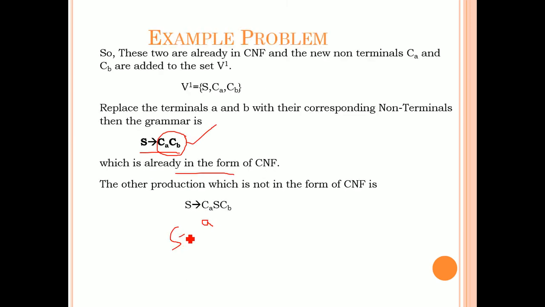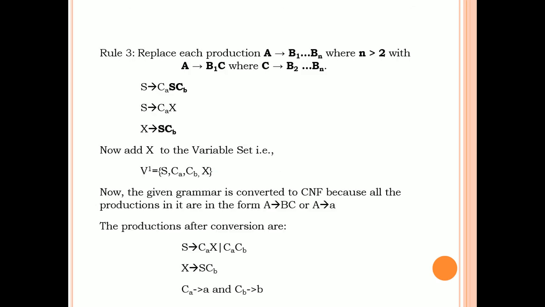So S tends to A, S, B. So this A will be replaced with the non-terminal CA and B will be replaced with the non-terminal CB. Okay. So now this is not in the form of Chomsky normal form because the length is greater than 2. So apply another rule.